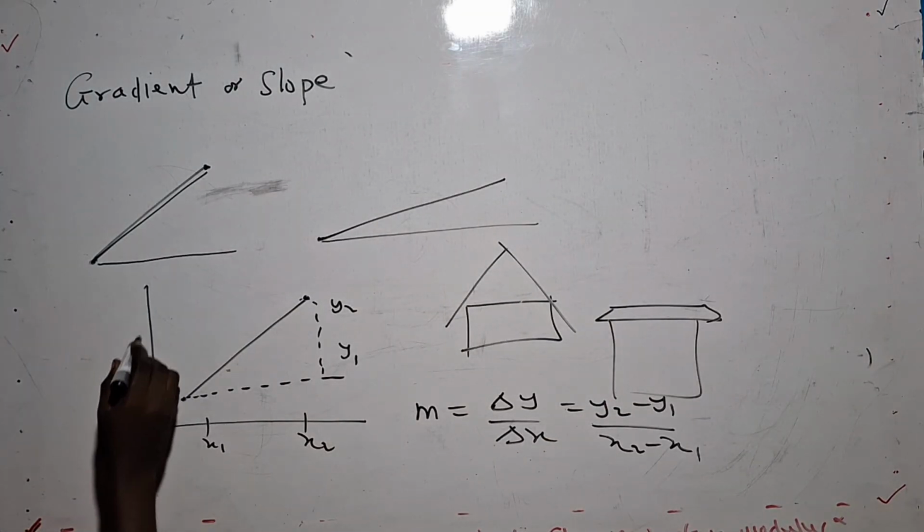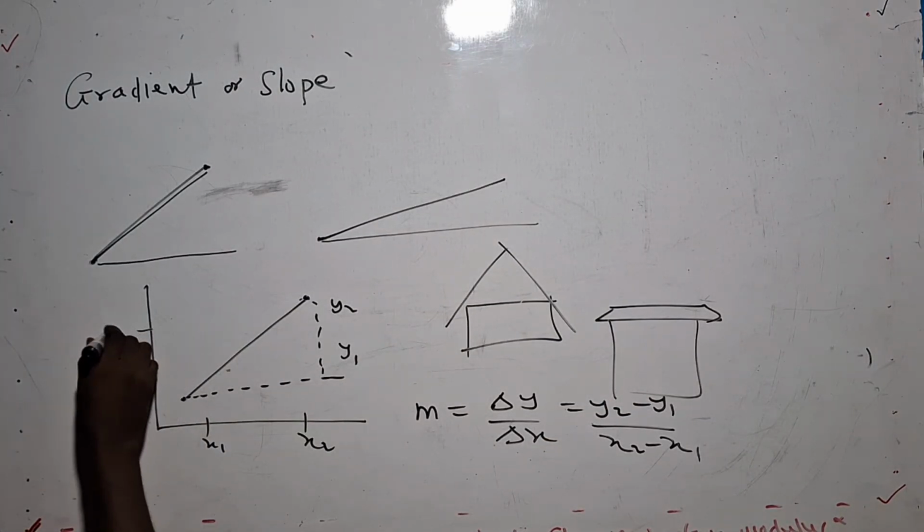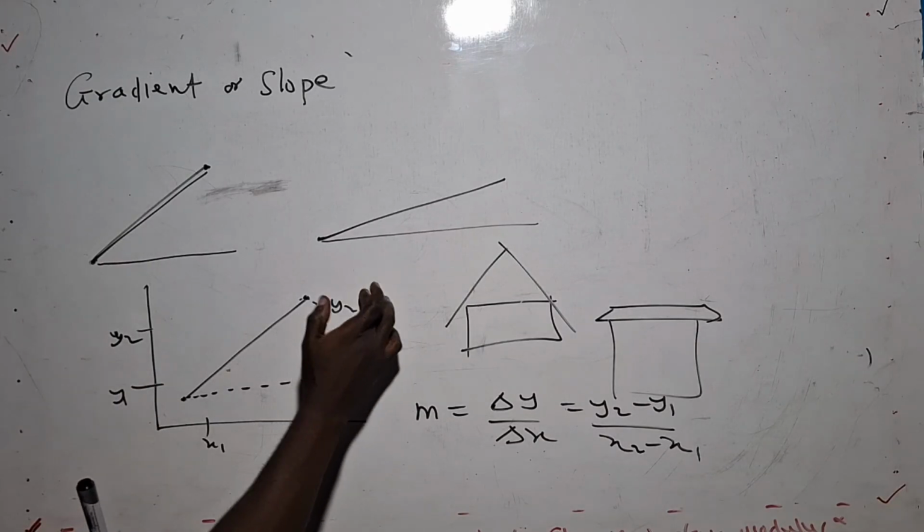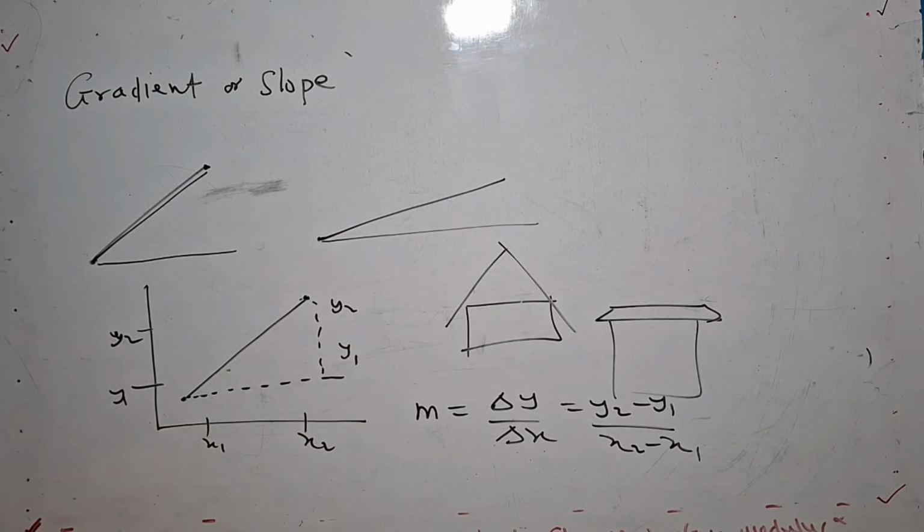So the change in y over the change in x gives you the slope. This is the formula we use to calculate a gradient or a slope. So let's take a question on this and see how this formula is applied.